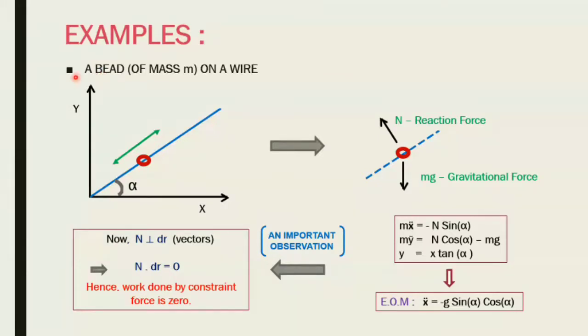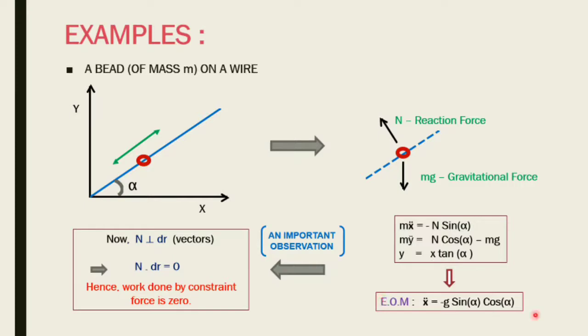Now, first example, a bead of mass m on a wire. We have a bead here, and then we have a wire. This wire is not going to change. It's inclined at an angle alpha. This is your basic ninth grade stuff. You have a normal reaction and then you have a gravitational force pulling it. You just equate the components, and you also put in a constraint equation, which is y equals x tan alpha, coming from here.